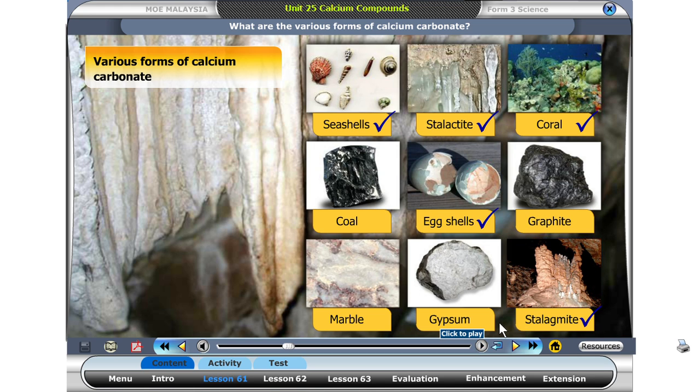Stalagmite is also a form of calcium carbonate. Marble is a form of calcium carbonate. No, coal is not a form of calcium carbonate. No, gypsum is not a form of calcium carbonate.